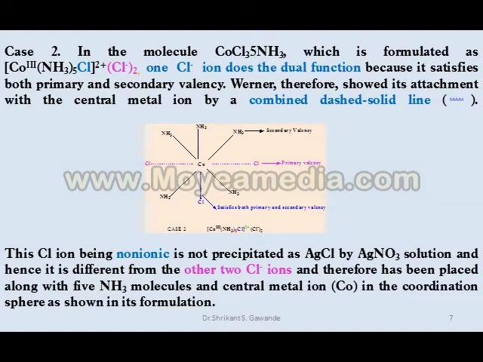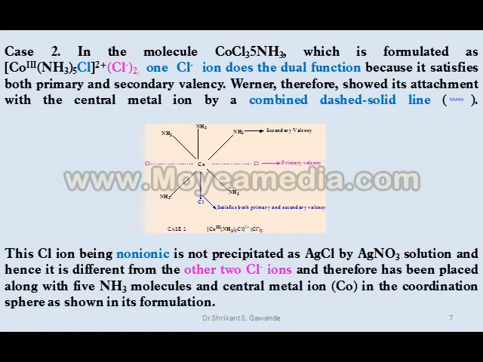Werner therefore showed its attachment with the central metal ion by a combined dashed solid line. Look here in the figure: there is a blue highlighted bond, a dashed solid line, which satisfies both primary and secondary valency.